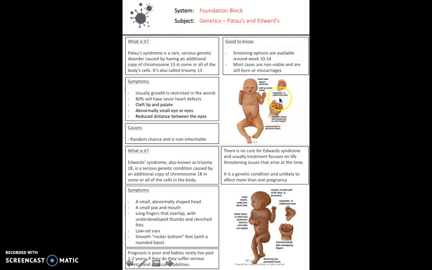So, for example, they both tend to have a clenched hand with overlapping fingers. Things that may distinguish between each of them for you. So, Patau syndrome, we may be looking for them having an extra limb, so polydactyly. You may also be looking for a cleft lip or palate. In babies suffering from Edwards syndrome, you'd maybe be more focused on this heel here, so they'd have flexed big toes and a prominent heel.